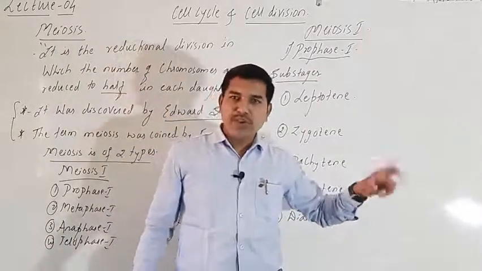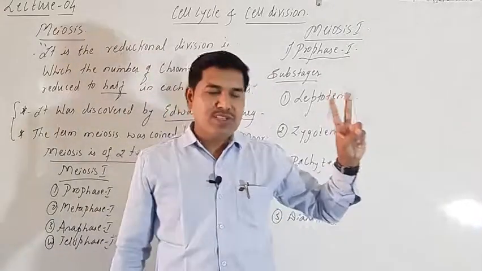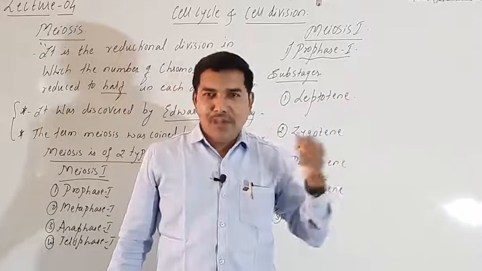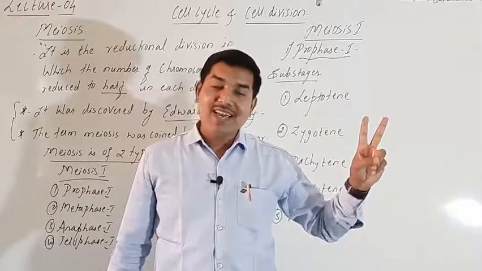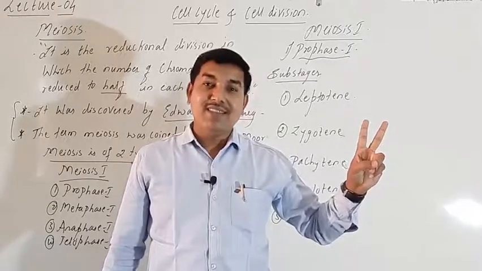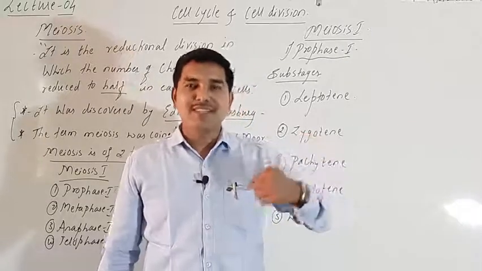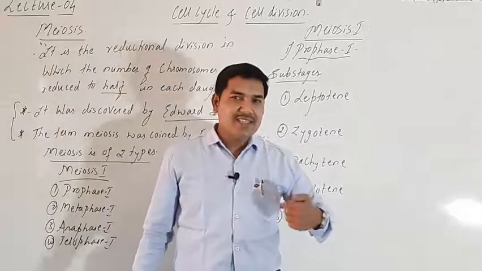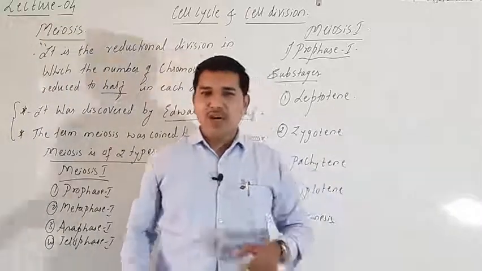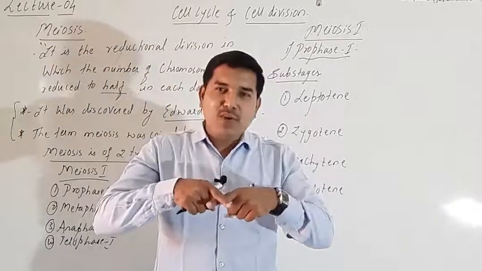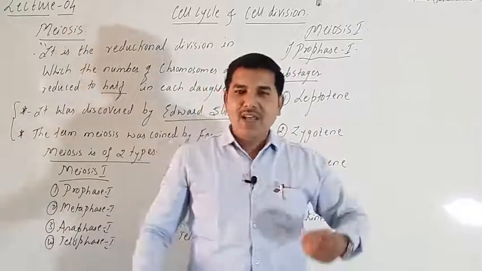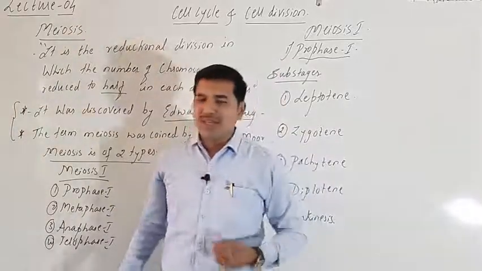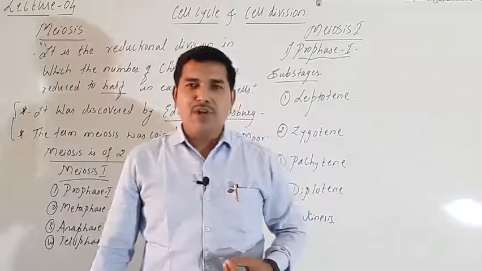So in your home, if two brothers are there and if two sisters are there, though your parents are the same, why will your character differ? Why does the character change? This is due to the presence of the genes. Because these genes undergo recombination in these phases, and due to gene reshuffling there is a change in the characters also, and sometimes there is a change in the morphology also.